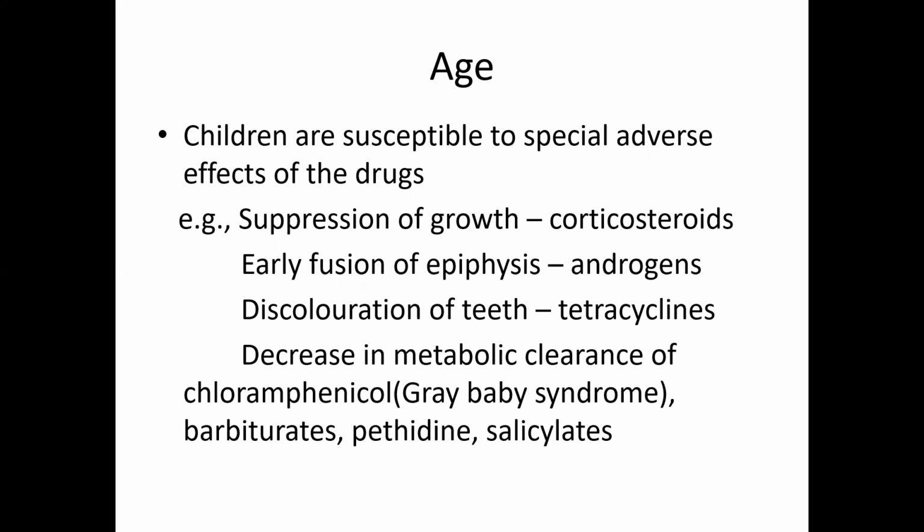The gastric acidity is low and intestinal motility is slow, so it will alter the absorption of the drug. And in newborns and infants, the skin is very delicate and permeable to drugs applied topically.